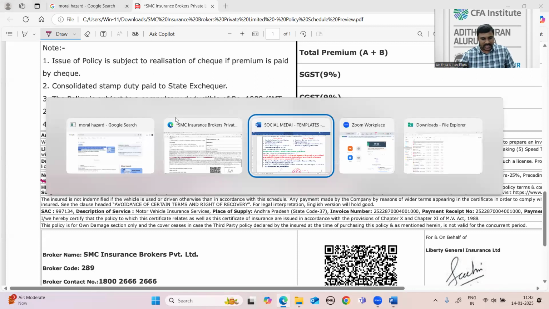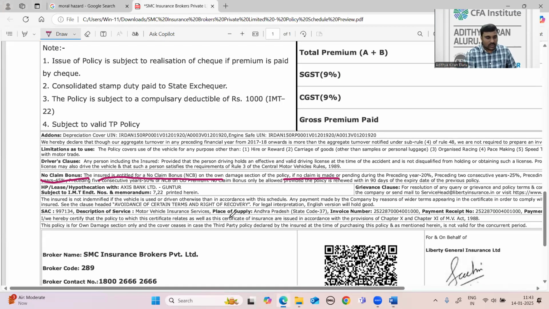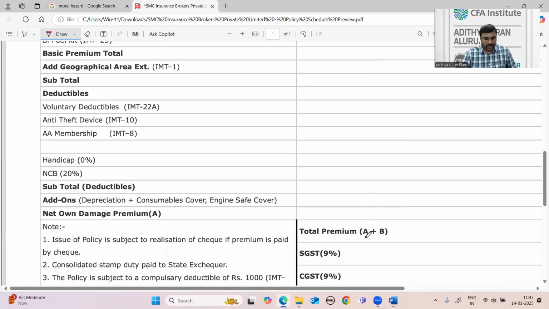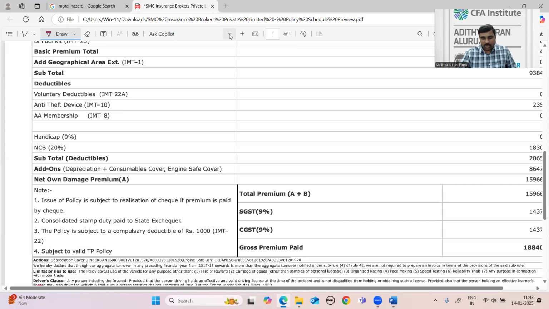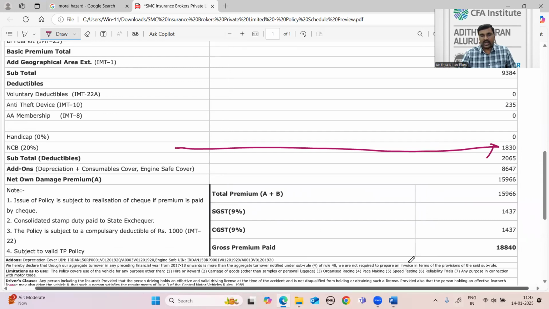Therefore, the first condition is satisfied. Availability of no claim bonus is mentioned in the terms of the policy, and it is specifically mentioned in the invoice. So if I fulfill this condition, the next time I purchase a policy, they will give some discount. The name given to that discount is called no claim bonus. No claim bonus is a nomenclature given for a discount. No claim bonus is nothing but a discount only.